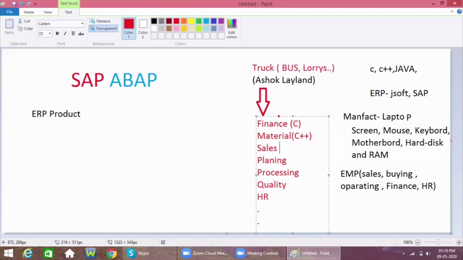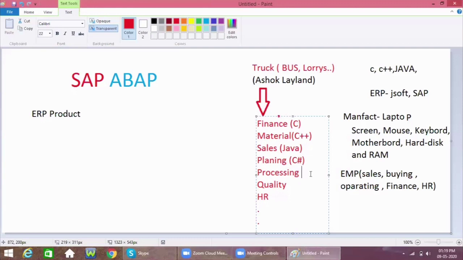Here they are using a Java system. They are using Java technology for maintaining all the sales details. Here, the quality people, let us assume, use C sharp for maintaining all the details in a system. Here they may use some other technology. Each and every department may use a different software technology.